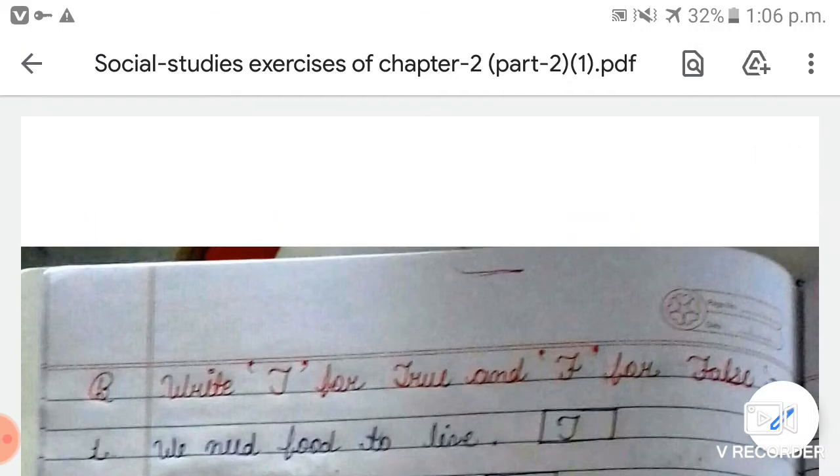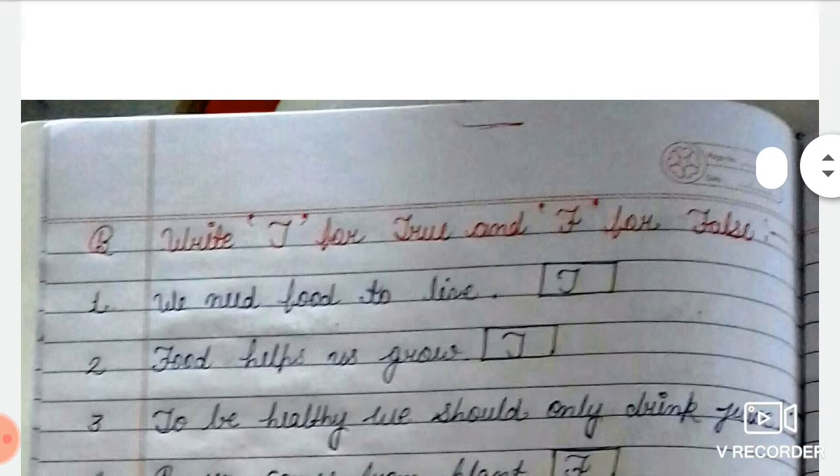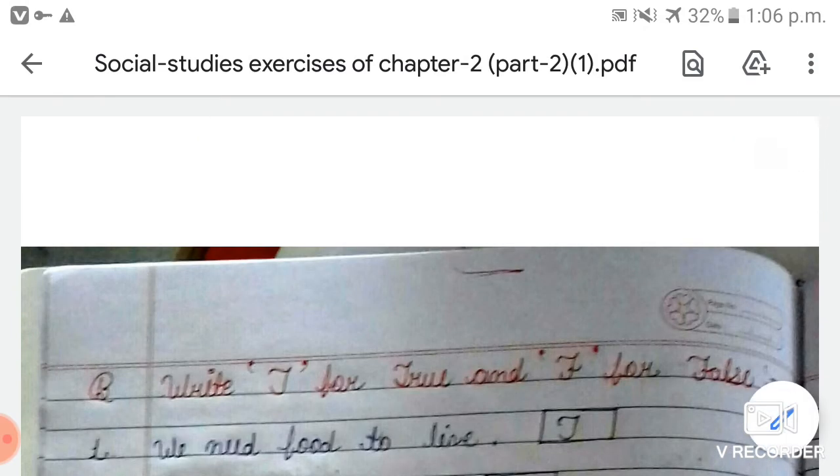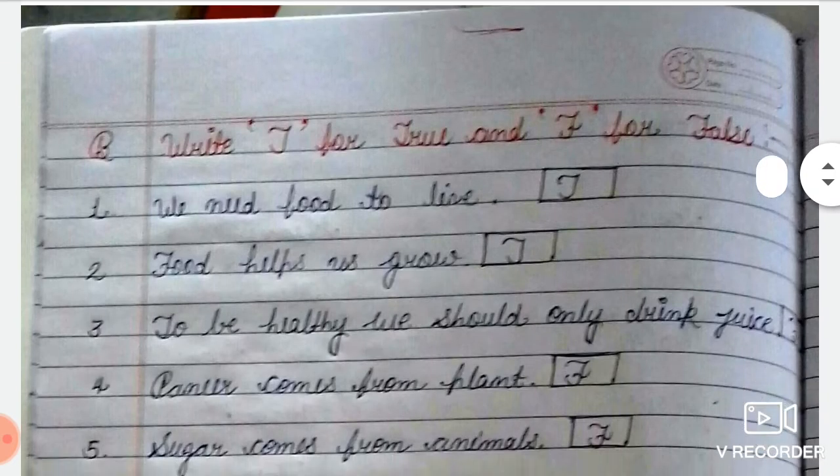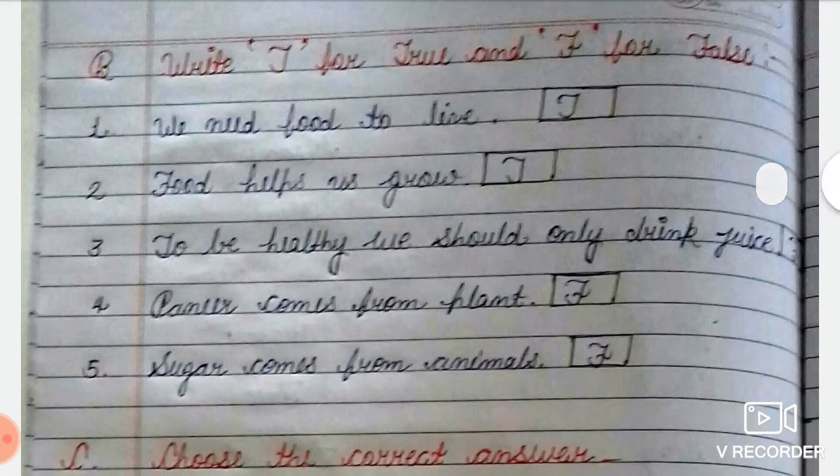So, students, we have covered some exercises of this chapter yesterday, and today the rest of exercises we will cover. Okay, students? So, once again, we will repeat the previous exercises and then we will start new. Okay. So these are the previous exercises that we have covered yesterday.